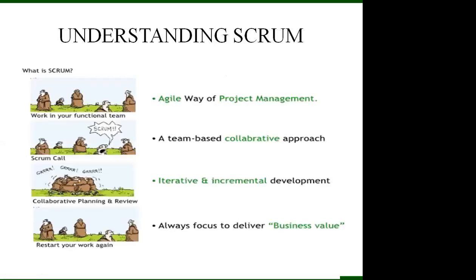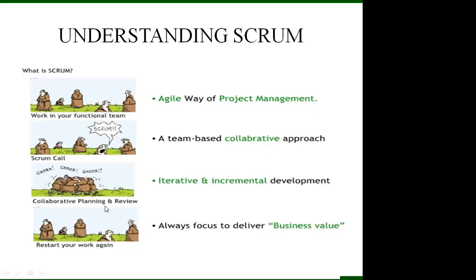So here, understanding Scrum: this is what Scrum is, work in our functional team. Again, we have project management. When there is a Scrum call, a team-based collaborative approach, all the people collaborate here.